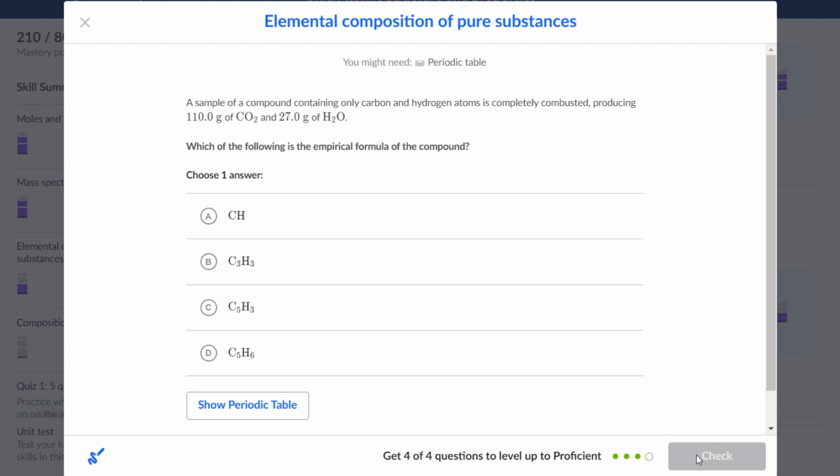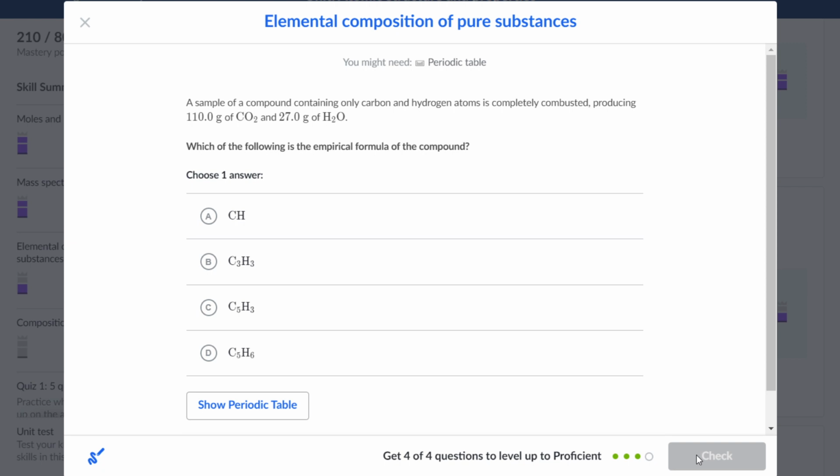So we have 110.0 grams of carbon dioxide and 27.0 grams of water, and we know that the compound we want to find only has carbon and hydrogen. Of the products, only carbon dioxide has carbon and only water has hydrogen.